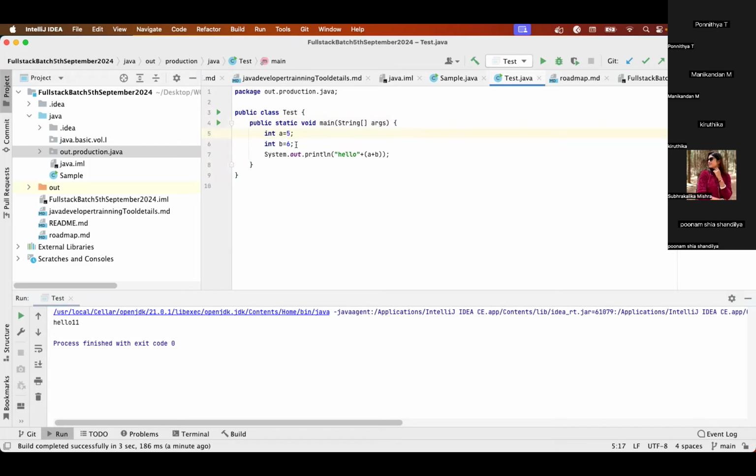So it is a set of grammatical rules, syntax to write a program instruction for a machine to perform a certain task. Basically, we have a syntax which tells how to write an instruction to perform a specific task in a machine. Clear?